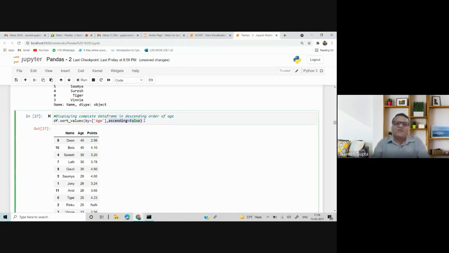By default it is always ascending, and you need to write an argument, ascending equal to False, which will display the data in descending order. Whenever you have to display descending order, you need to use ascending equal to False. If you see, the age is displayed in reverse order. So that is sort_values.